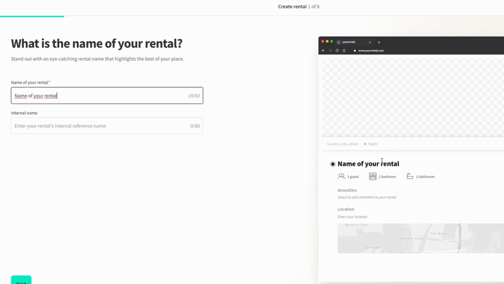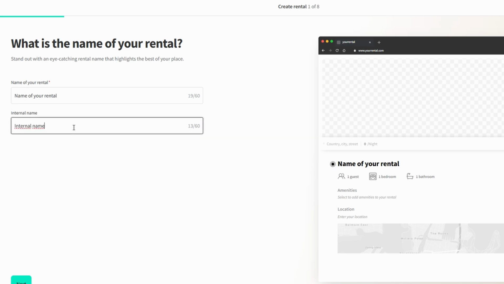There's also an option to include an internal name, which is perfect for keeping track of your listings if you manage multiple properties. This is more for your own organizational purposes, so don't worry too much about making it perfect. Once you've chosen your rental name, click Next to continue.